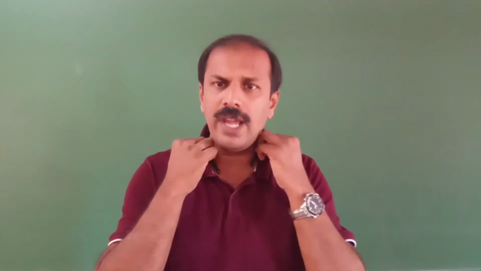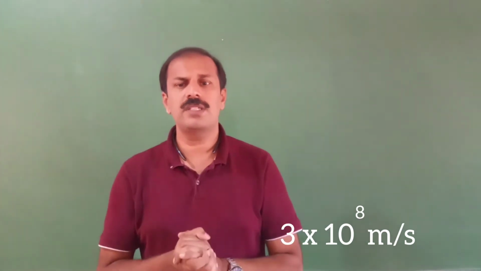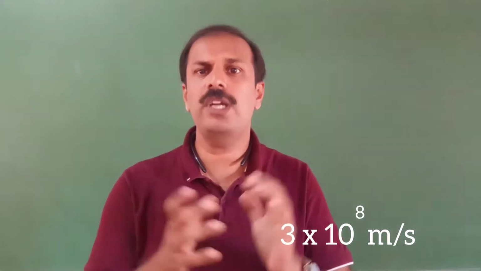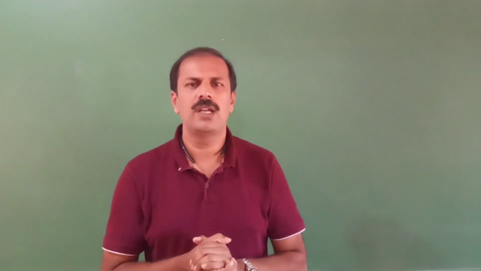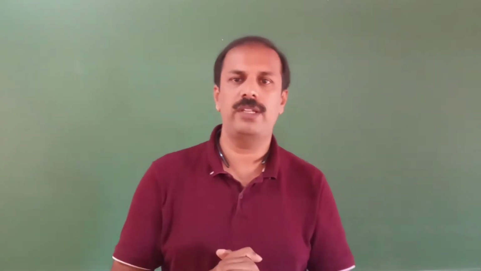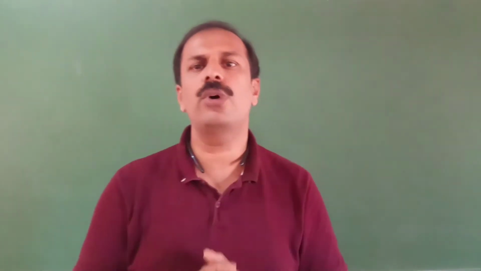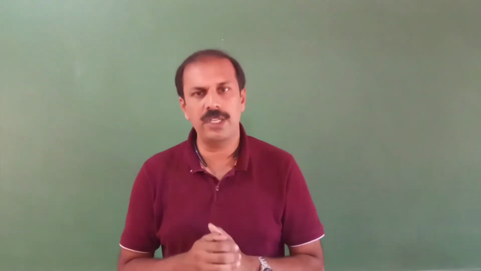The speed of light is given by c. C is 3 into 10 to the power 8 meter per second. That is the speed of light in vacuum, and in air it is almost the same. When we study refraction, we will study more about this speed of light. Light is moving with a very high speed, that's what we should know now. It is 3 lakh kilometer per second. It is moving at such a very high speed.